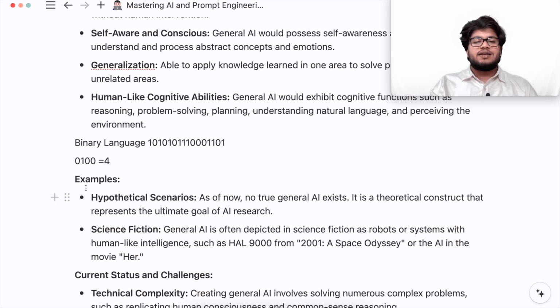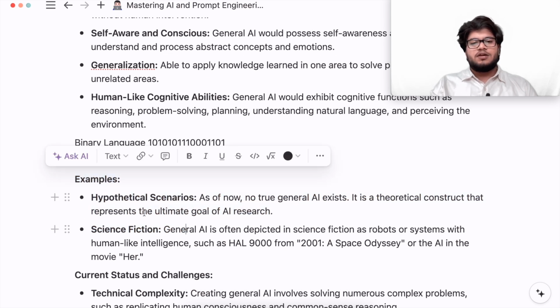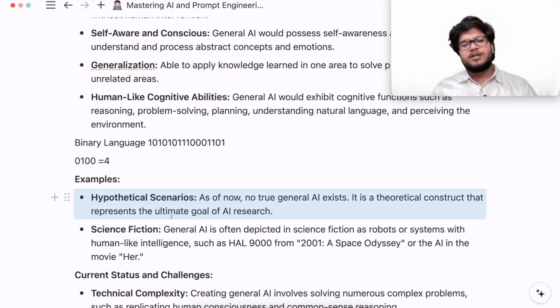Now, let us take some example. You can also give hypothetical scenarios to AI. No true general AI exists as of now. Now let us see some hypothetical scenarios. As of now, no true general AI exists. It is a theoretical construct that represents the ultimate goal of AI research.